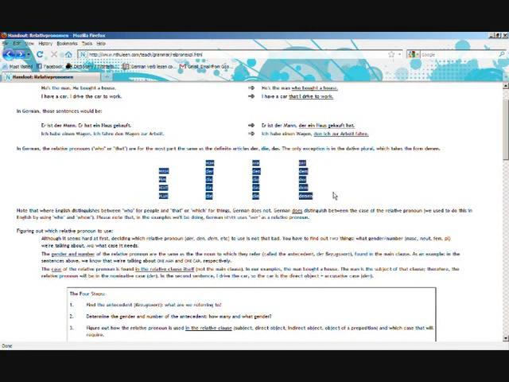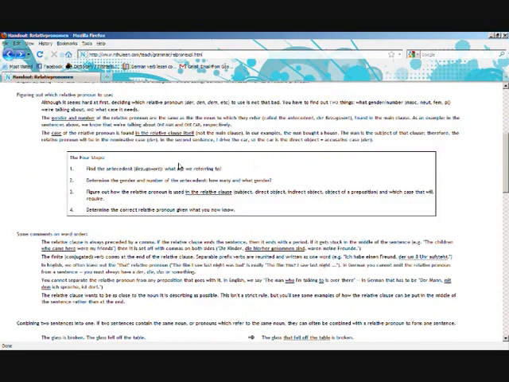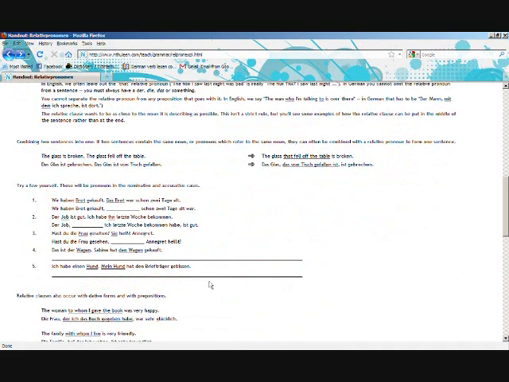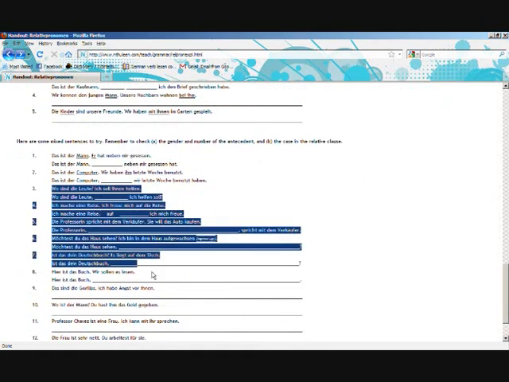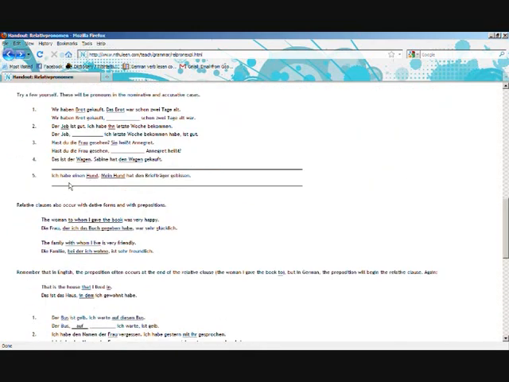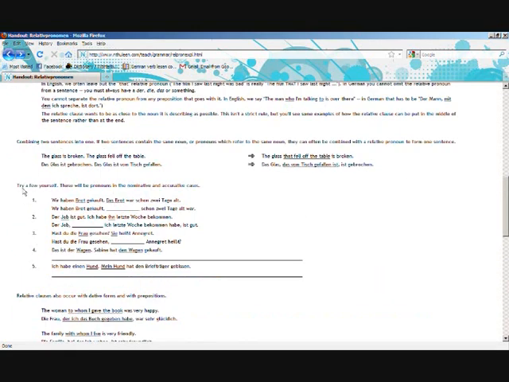You have a table like the one I showed you that shows us the nominative, accusative, and dative changes to the relative pronoun. It has some steps here if you need some more, if you're a person who likes to follow steps. And there are worksheets on here too. Some of these worksheets can be a bit tricky down here, but you can always ask a German person or a German teacher for help.